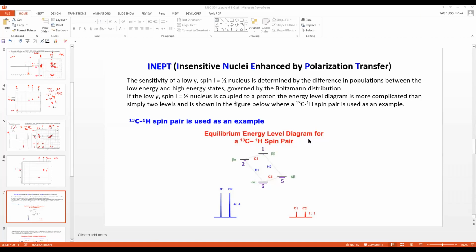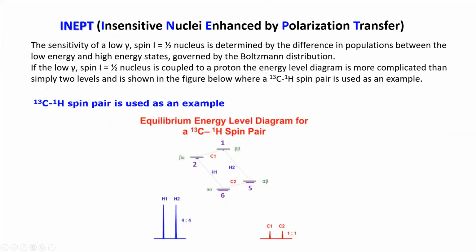Yes, sir. So INEPT is quite similar to DEPT. Here the terminology is insensitive nuclei enhanced by polarization transfer, while in DEPT it is distortionless enhancement by polarization transfer.